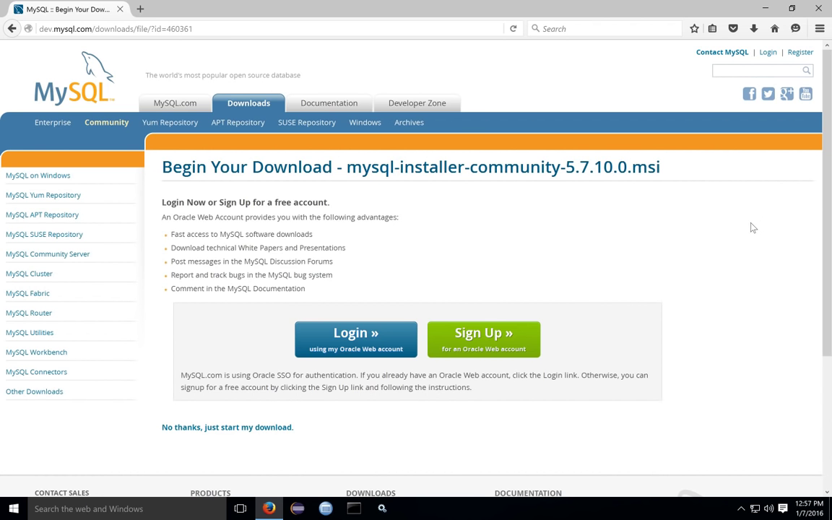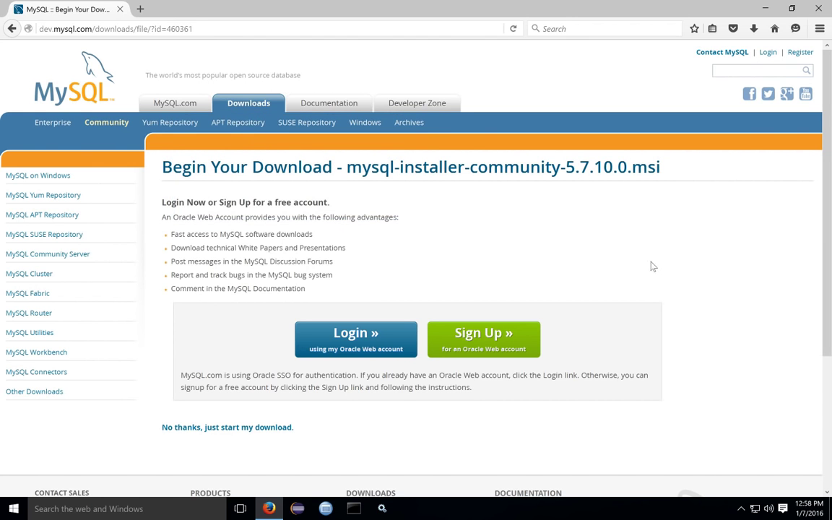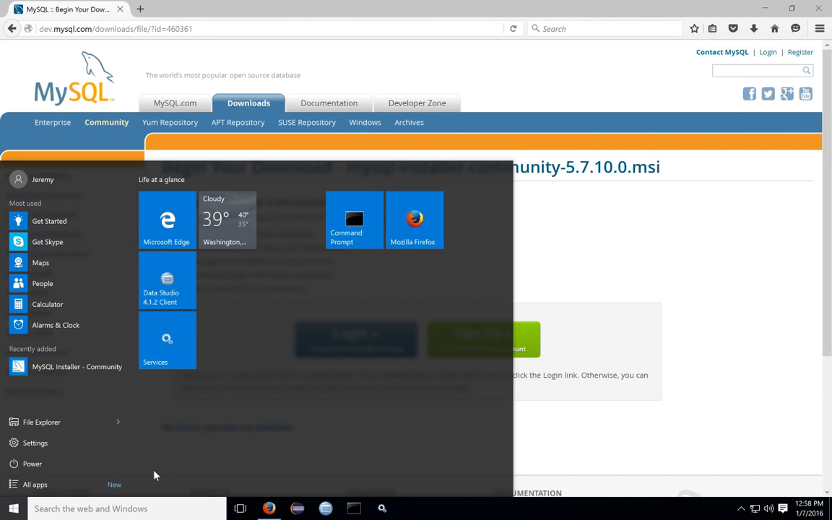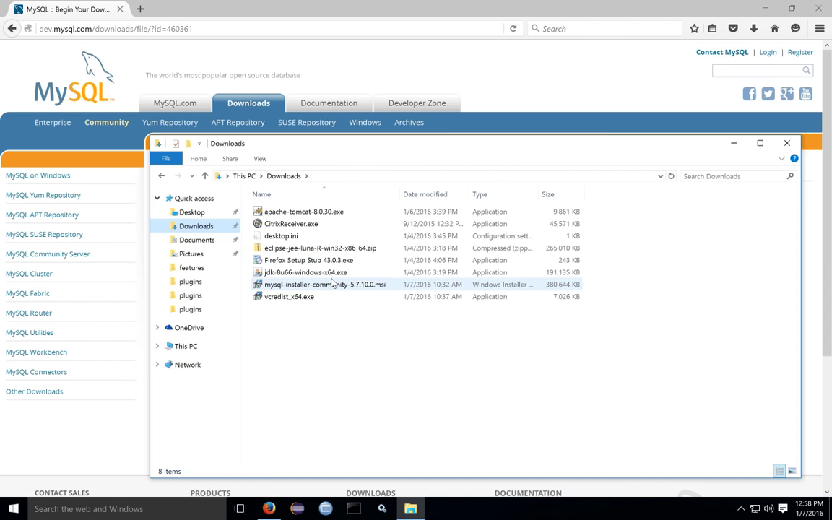When you click the download button, you'll be taken to a page to log in, but if you do not need to log in or don't need an account, there is a link at the bottom to bypass this. Once you get here, save the file and download it to a directory where you can find the installation file. In your downloads directory, you'll find the MSI file. Go ahead and run this installer program.